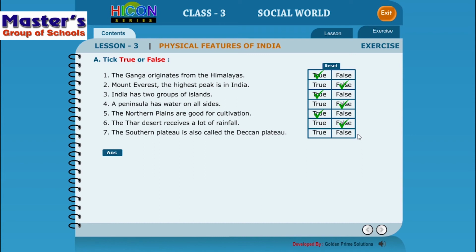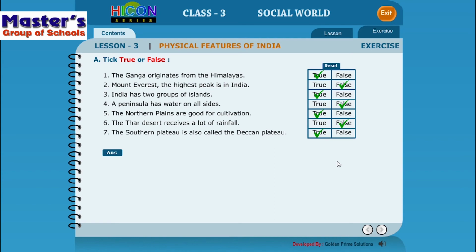The southern plateau is also called the Deccan Plateau. The conical shaped plateau region of India is also known as the warehouse of minerals. A lot of minerals are found in this region, the Deccan Plateau, isn't it? That is the Deccan Plateau. So it is a right statement. Right? Yeah. So I will read these sentences once again.